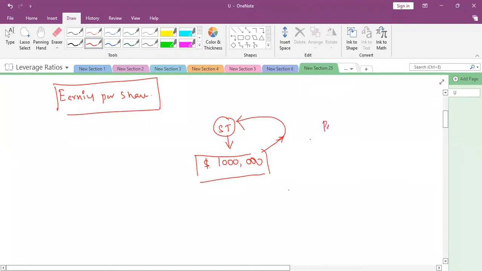There is a partnership firm, right? And this partnership firm, after doing 1 year of business, has earned $5 million.